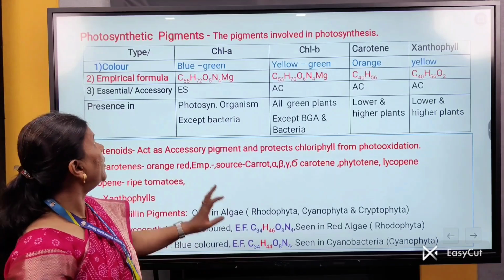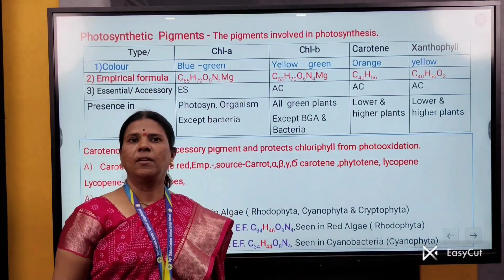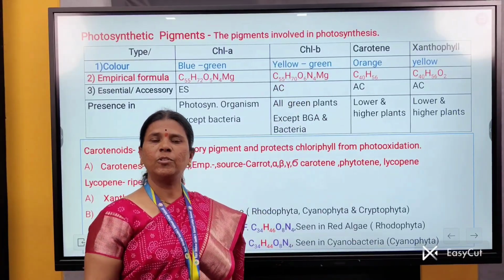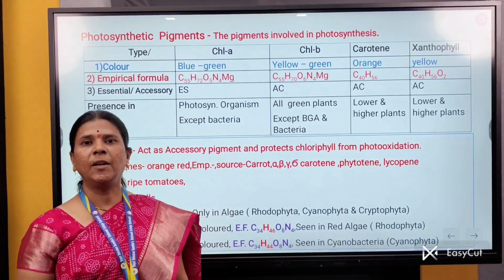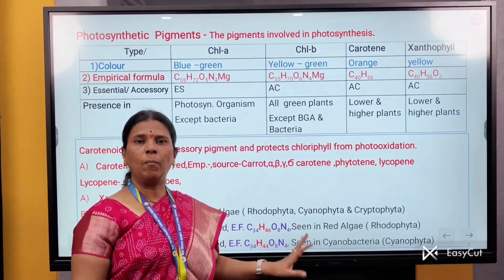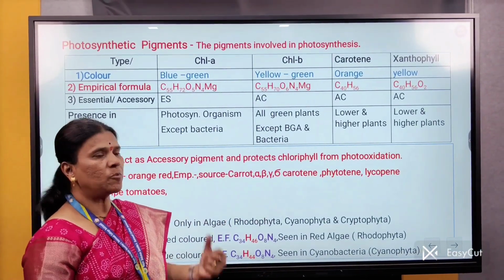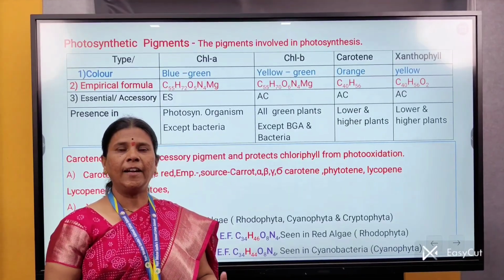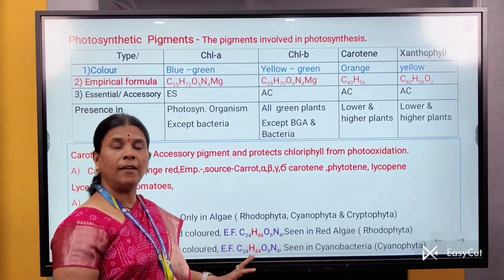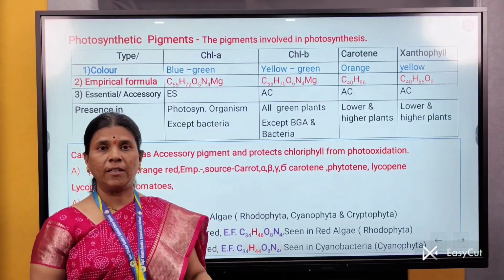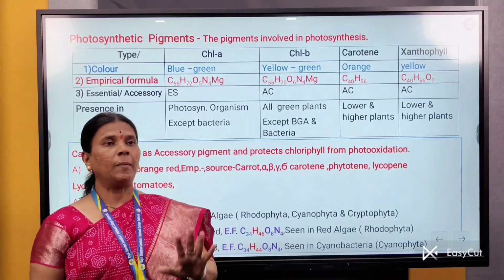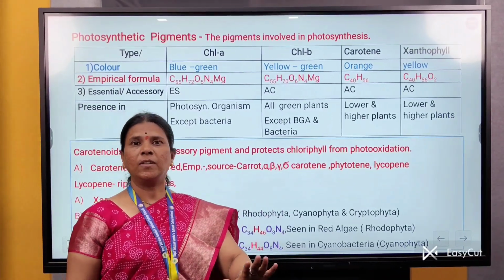Now, the next point is photosynthetic pigments. What are photosynthetic pigments? The pigments which are involved in the process of photosynthesis are called photosynthetic pigments. These photosynthetic pigments are complex colored compounds which have the ability to absorb certain wavelengths of light and reflect other wavelengths of light. Where are these photosynthetic pigments present? These pigments are present in the quantasomes. Where are these quantasomes? They are present in the inner membrane of thylakoid.